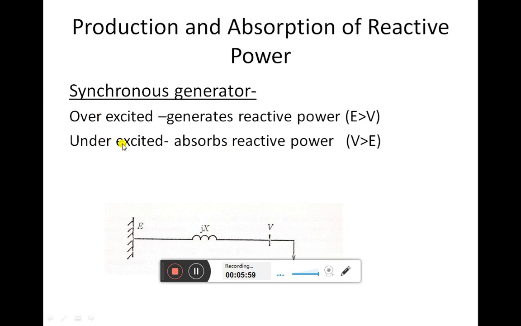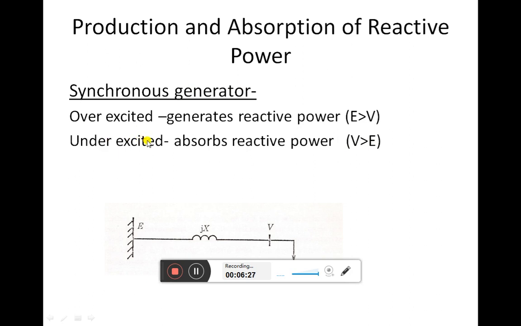Comparing the magnitudes of the terminal voltage and the voltage generated by the generator, if the magnitude of V, the terminal voltage at the bus bar, is greater than the magnitude of the EMF induced by the generator, then we call it underexcited mode.